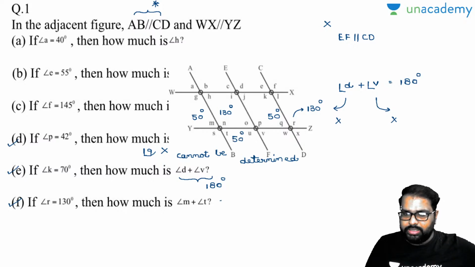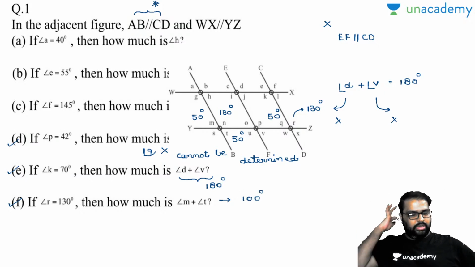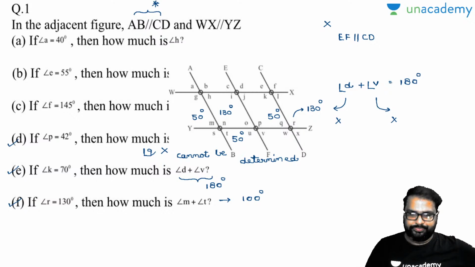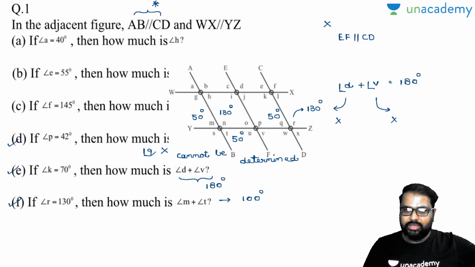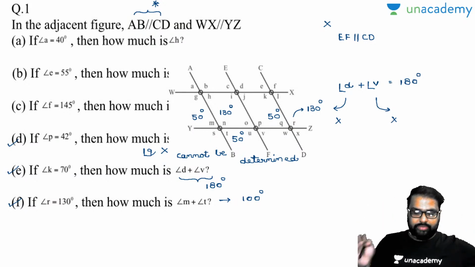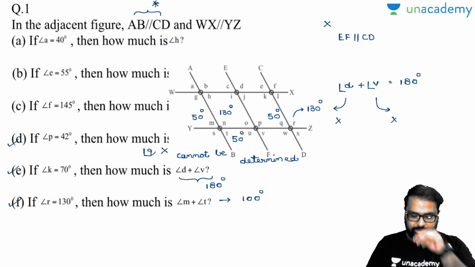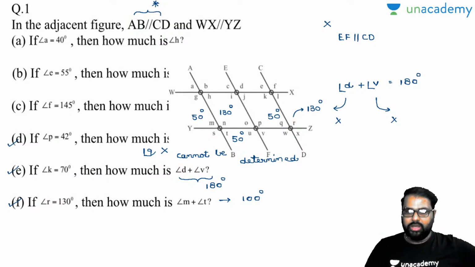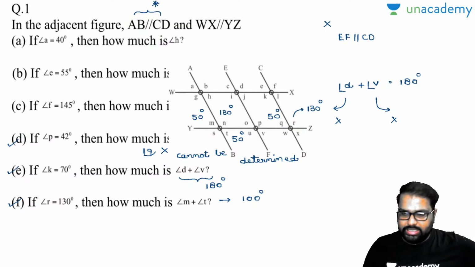So angle M plus angle T will be equal to how much? Will it be 100 degrees? Is this the question asked? So how many of you got the logic there? Here M and T are vertically opposite angles. D plus V are exterior angles on the same side. So find out the difference carefully, then you can find out the answer. So angle M plus angle T is equal to 100 degrees.